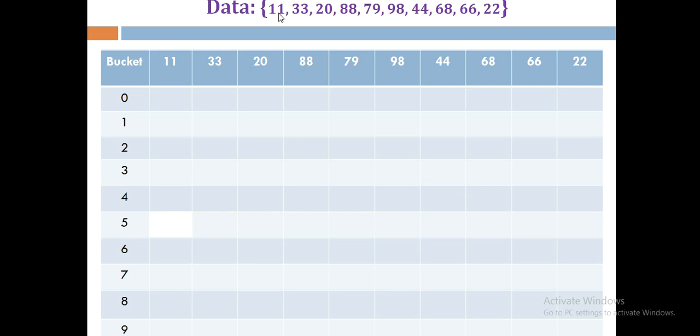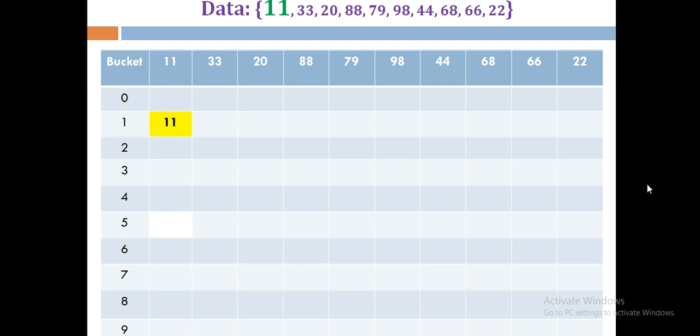The table size is 10 because the table varies from 0 to 9, so in total 10 entries we can store. So 11 mod 10 gives remainder 1, and we need to store 11 at location 1. You can see that we have stored 11 at location 1.